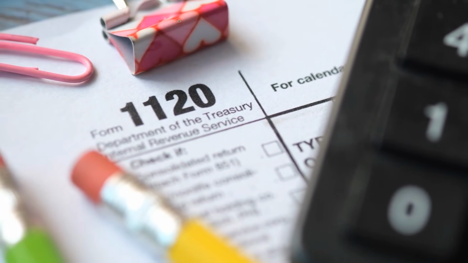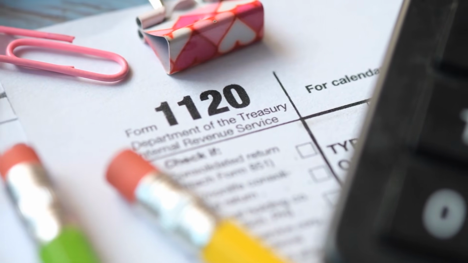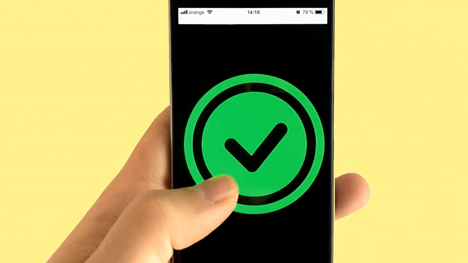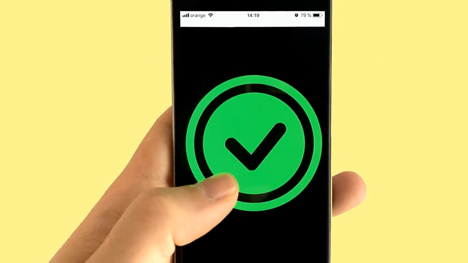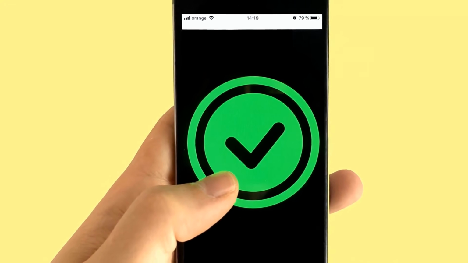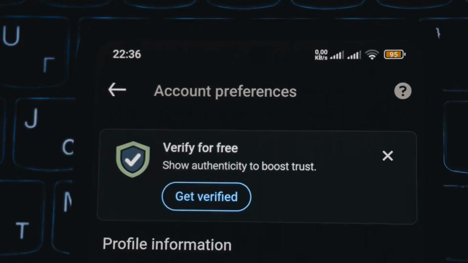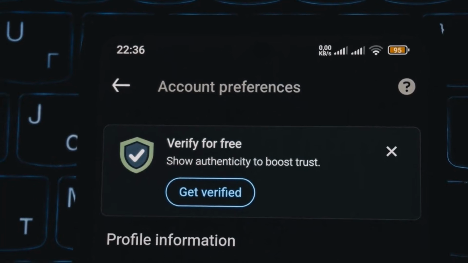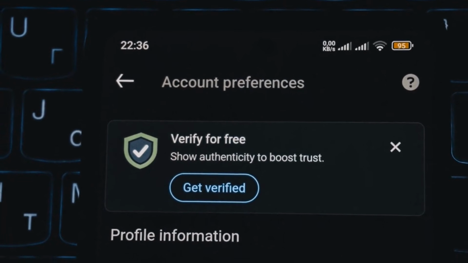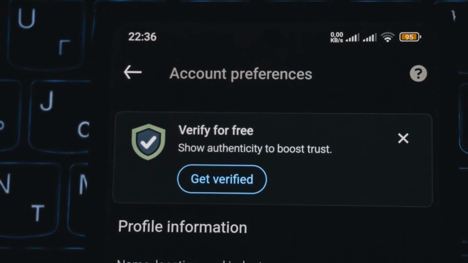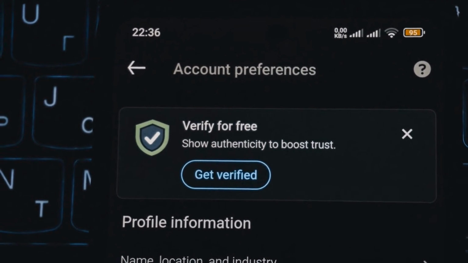The final and often overlooked step is e-verification. Your return is not considered complete until you verify it. The simplest method is using Aadhaar OTP, which provides instant verification. You must complete this verification within 30 days of filing. Unverified returns will not be processed, rendering your entire effort meaningless.